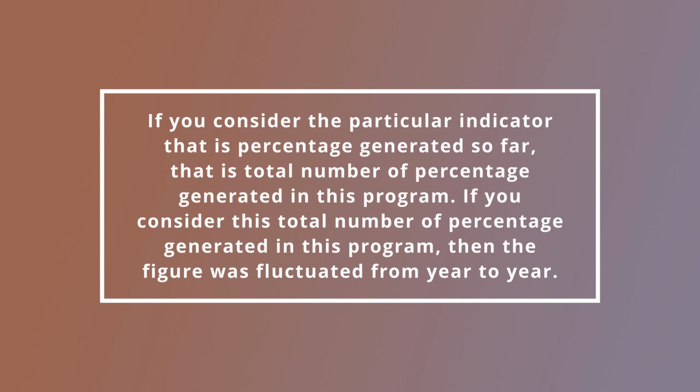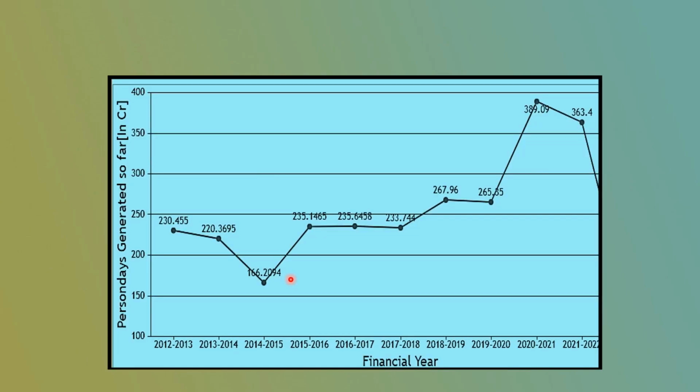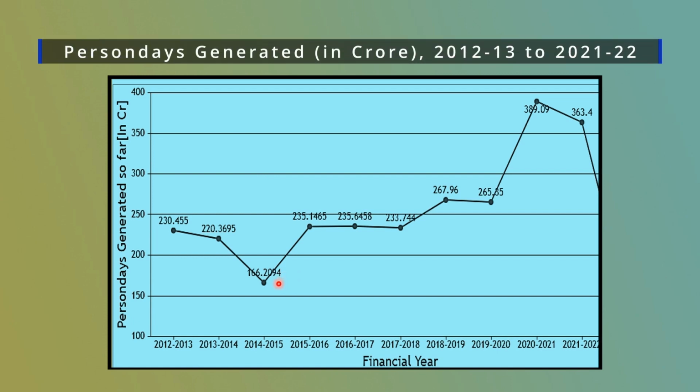The figure fluctuated from year to year, between 166.2094 and 389.09. That is, total persondays generated by this program ranged from 166 to 389 crore during this period.